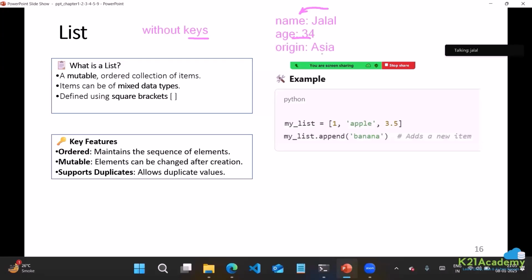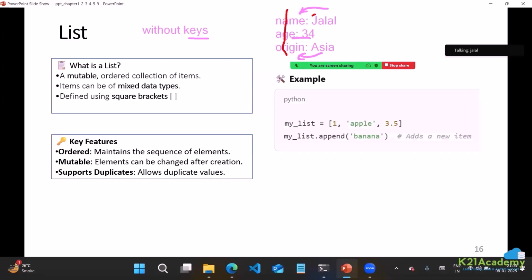If I'm pointing at an individual and say he's 34, that means he is 34 years old. Similarly, when we say Asia or Asian, we automatically understand that this is the origin or ethnicity of this individual. Now, the point is that in the list, we do not have this aspect.